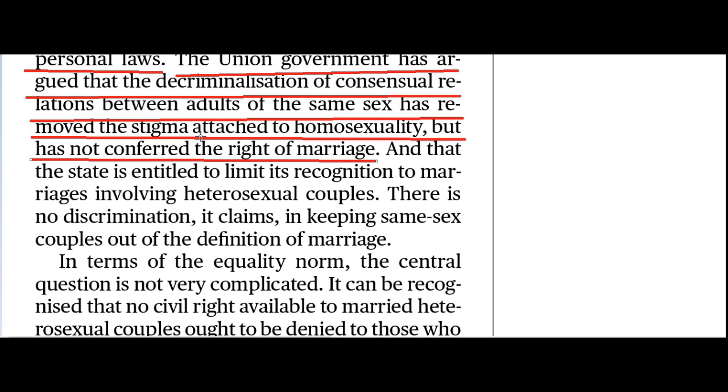There was a stigma that same-sex relationships should not take place, that they were something unnatural. This stigma has now faded because of the Supreme Court judgment in 2018. So the Union government's argument is that society has already started coming out of the stigma, so there is no need now to confer the right of marriage.